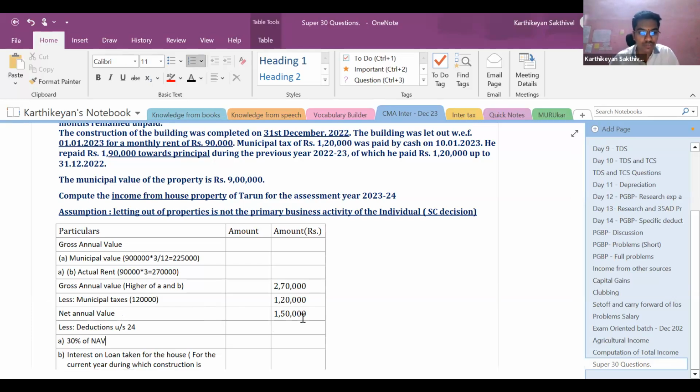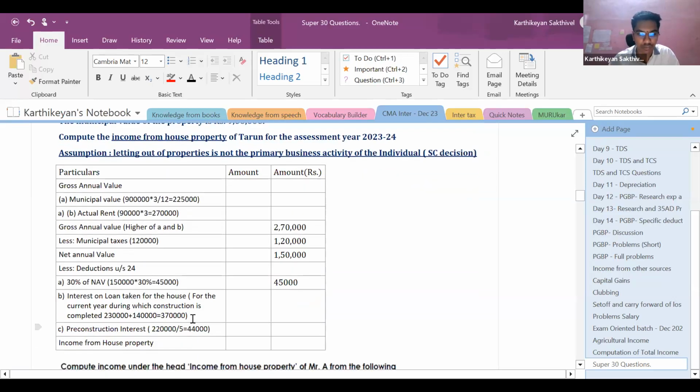Okay. So of this 1,50,000, I can claim 30% as deduction. 1,50,000 into 30%, which is 45,000. I can claim it as 45,000. I can claim it as deduction, 30% of NAV.